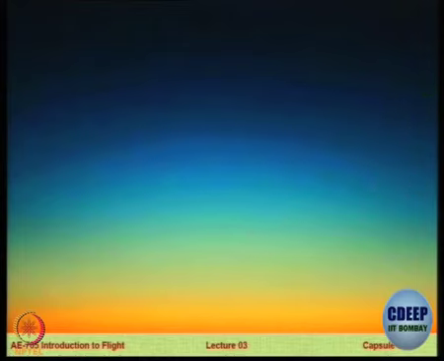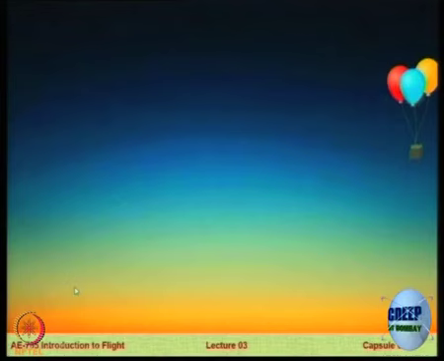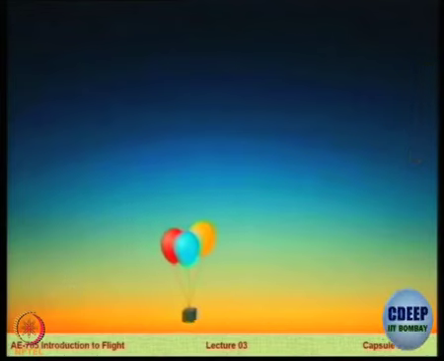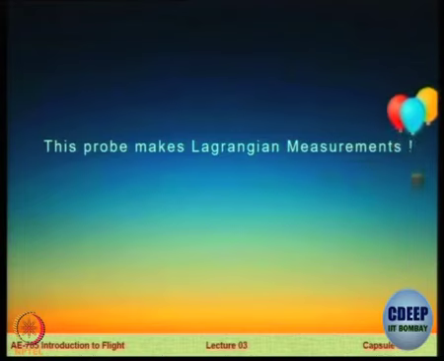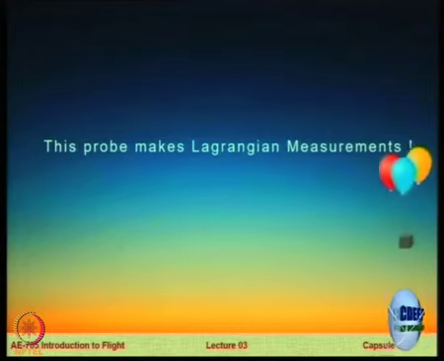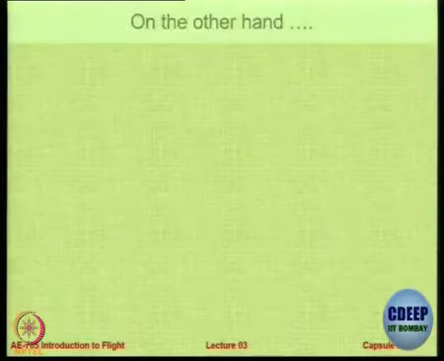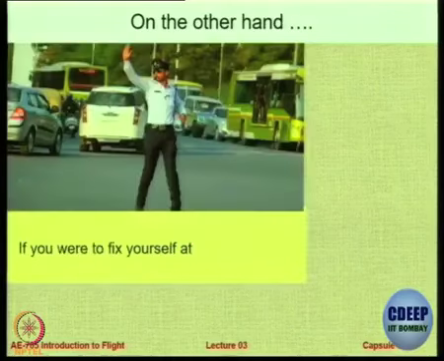So where is our attention focused? The attention is focused in this example on the specific object that is moving in space. So therefore this probe, which measures any property, is making Lagrangian measurements. It is measuring a property as a function of time.